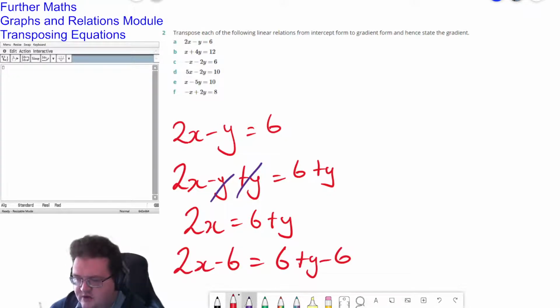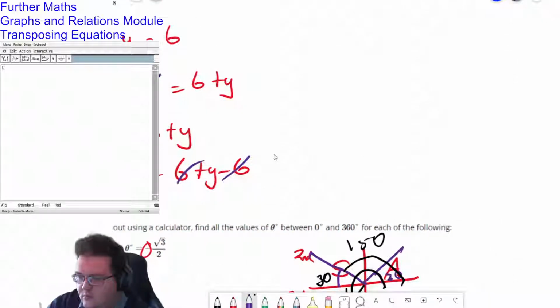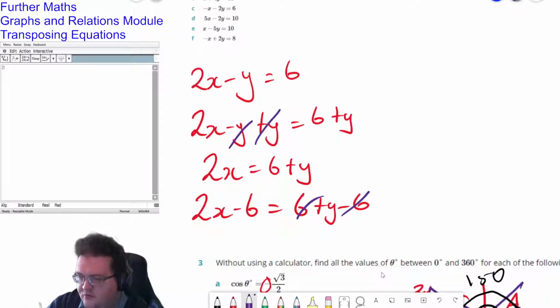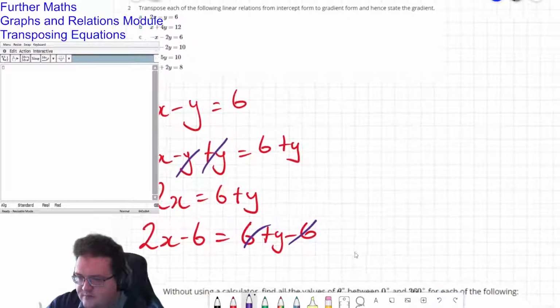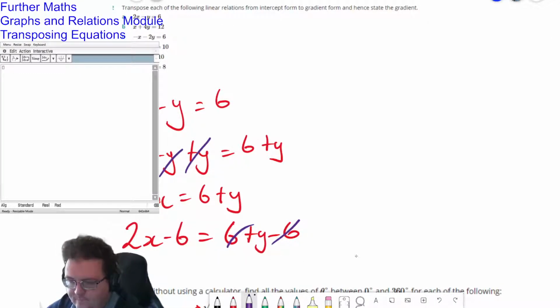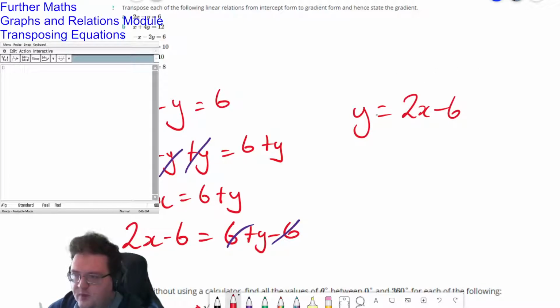6 minus 6 is 0, and then what I'm left with is, well, a mess of things underneath from a previous thing that I was working on. But I have y equals 2x minus 6. And this is now in gradient form. I have a coefficient of x, and I have a constant at the end.